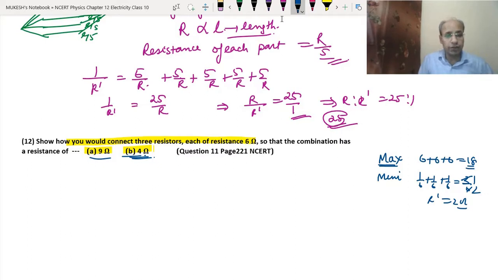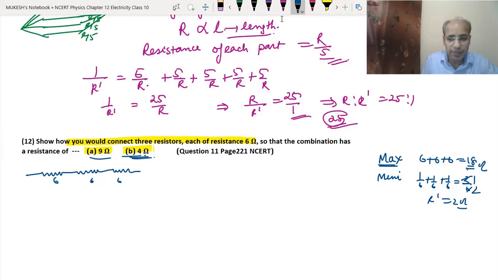So here we don't have any of the answers, neither the 2 ohm nor the 18 ohm. So we cannot connect them in series, or we cannot connect them in parallel. What should we use for both? We should have a mixed combination, either series or parallel, or parallel or series. As I told you, if we do not know how to connect them, then we can draw the probable combinations. So one probable combination is when all of them are joined in series.